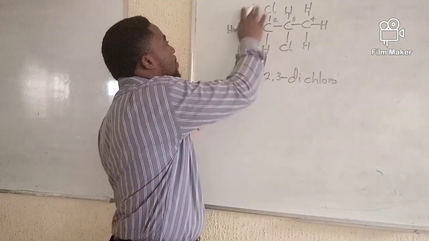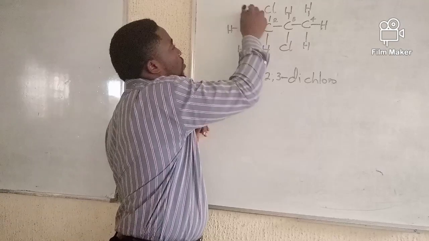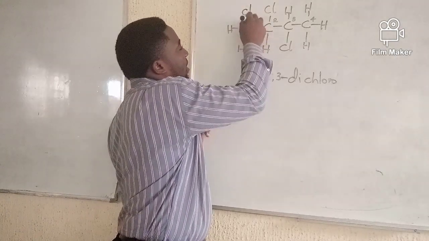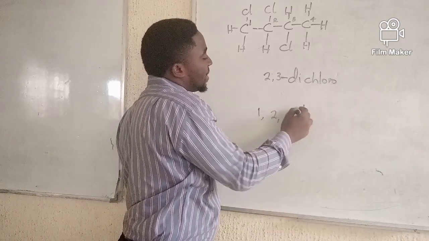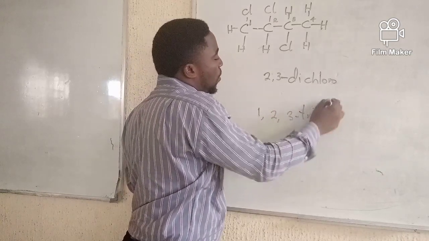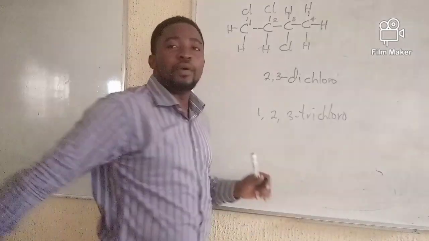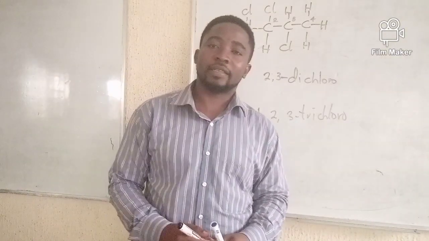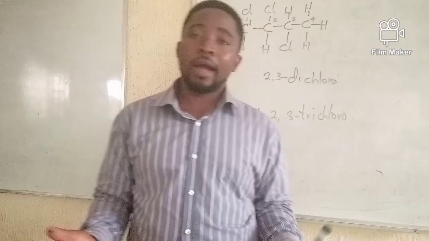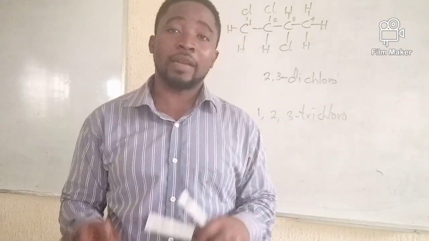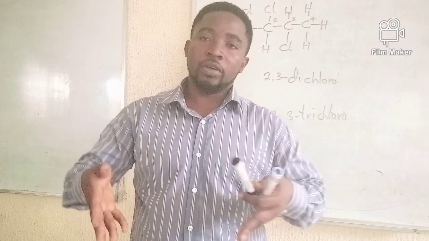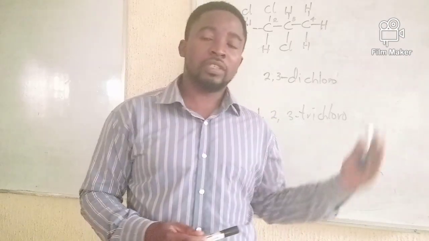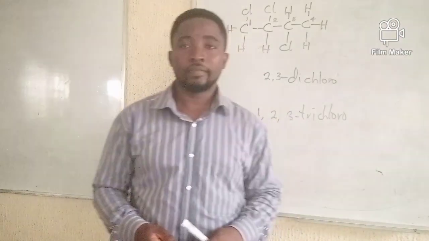Now, you might even have chlorine in another position. Let me say position number 1. In this case, it's going to be 1, 2, 3 trichloro. That's it. So when you have more than one substituent group and they are the same homogeneous substituent groups on the same hydrocarbon chain, this is the rule for the naming.